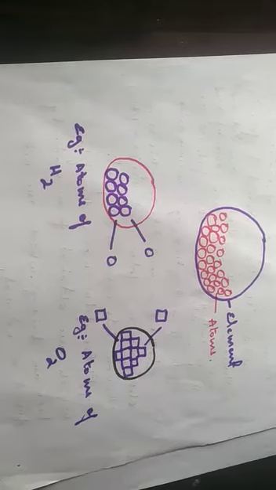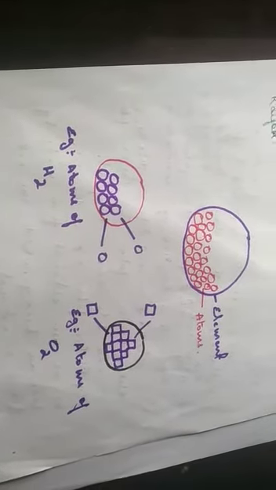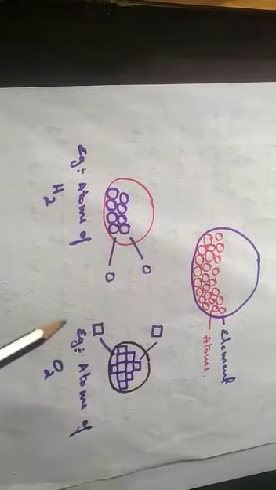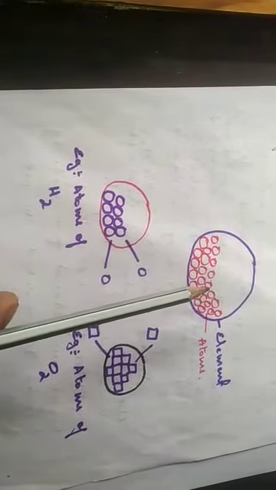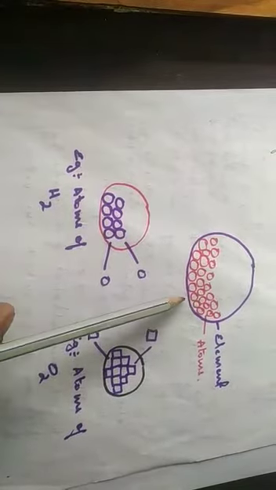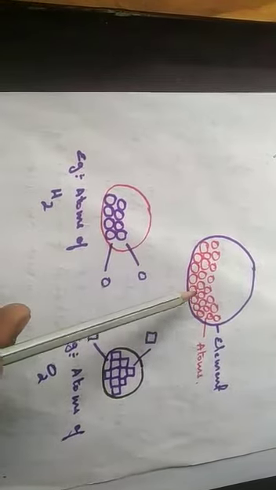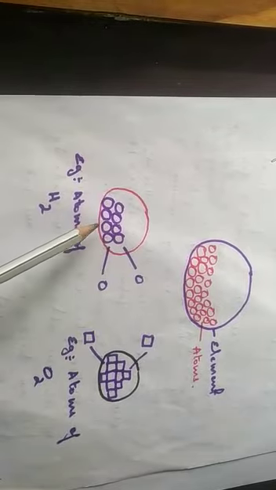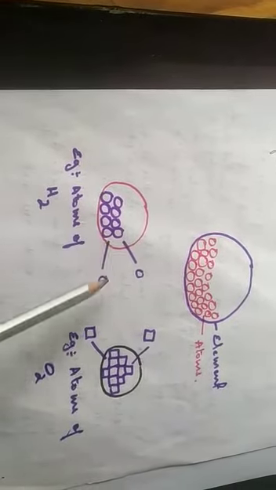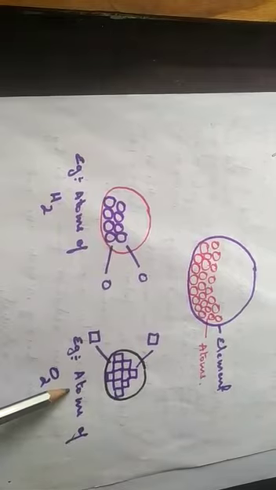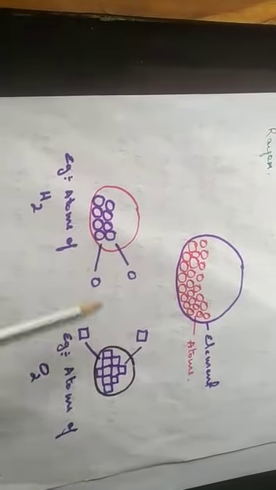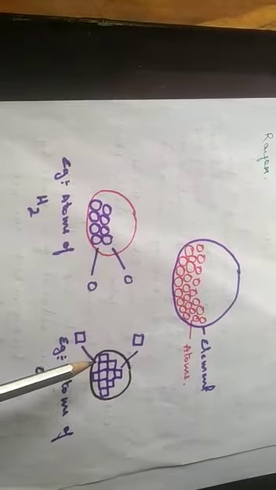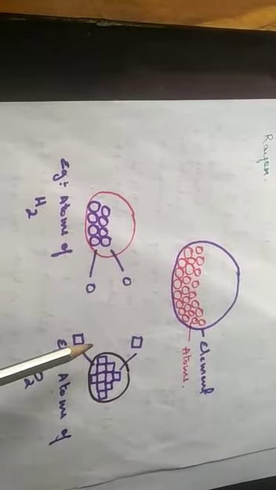Atoms of different elements have different mass and properties. Now for point number 3, just look at here. Let's say this is atoms of an element. I already explained to you, this is an atom and this is an element. The whole thing is the element. So let us consider this as atoms of hydrogen and this as an atom of oxygen. Point number 3 says that atoms of different elements are different from one another.